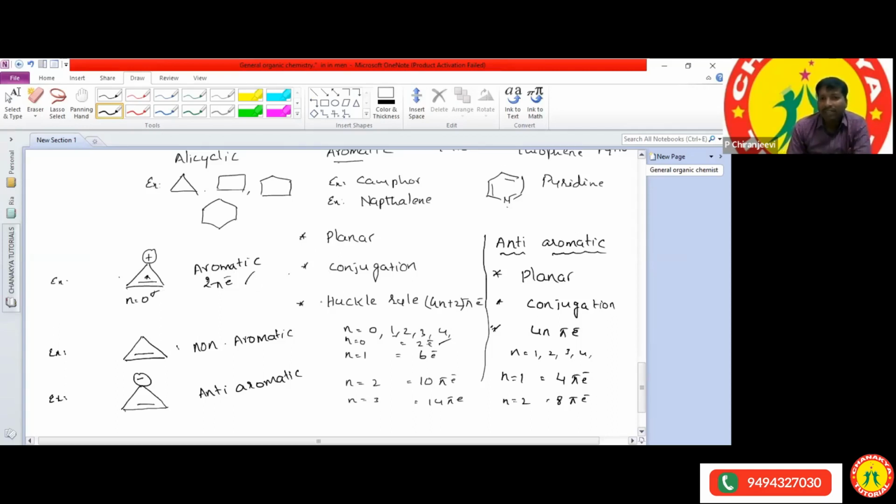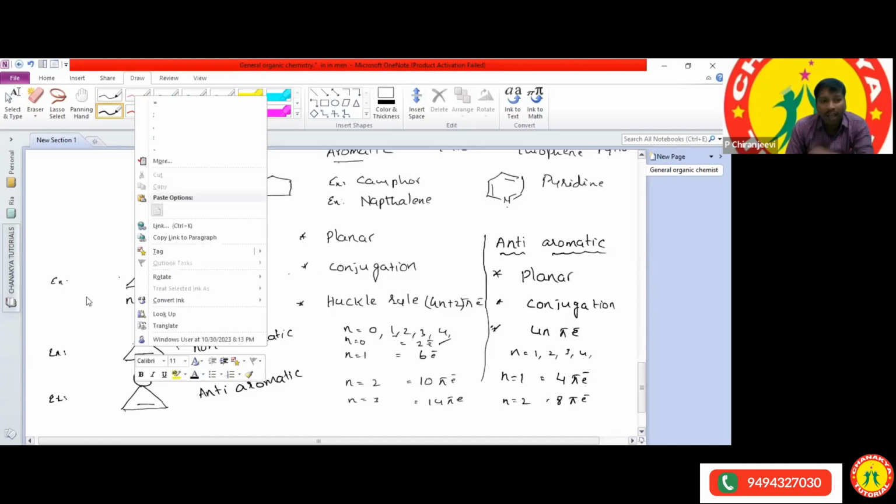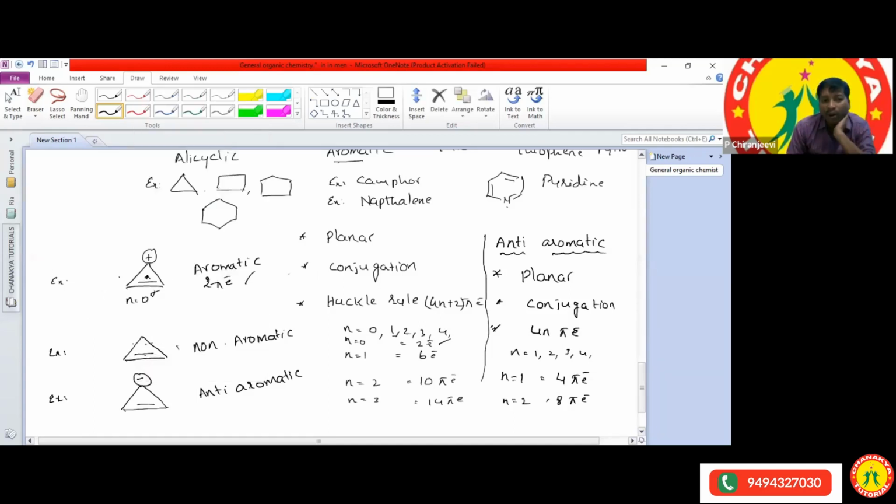Okay. And the second example. For the second example, you can apply the three concepts, whether the given compound obeys the 3 rules or not. First one, planar structure. Planar structure is there. Second one, conjugation. Conjugation means alternate double bond, single bond has to be there. Here single bond, double bond, single bond. After the single bond, immediately we get a single bond only. It does not have a charge and it does not have any double bond. That means the second condition is not satisfied.